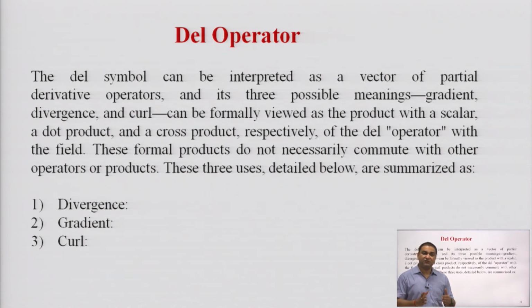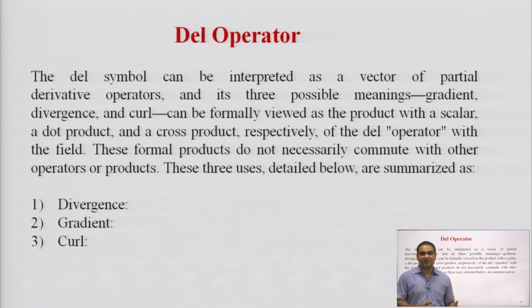If we talk about divergence, divergence is the dot product, which means the result of the divergence comes in the form of a scalar quantity, because del is a vector quantity, and when we take the divergence of a vector quantity, the dot product of these two quantities will be a scalar.